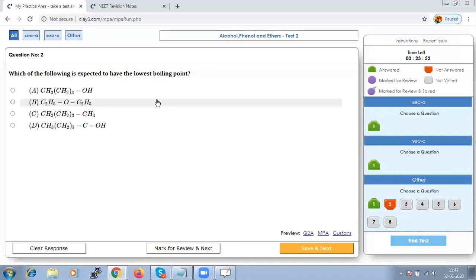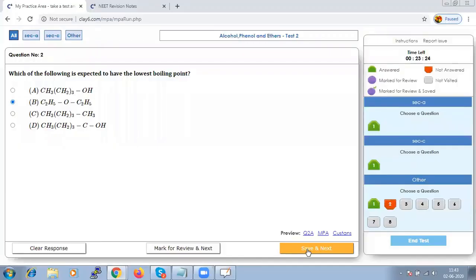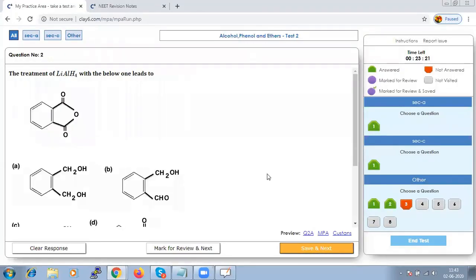The weak polarity of ether will not appreciably raise the boiling point, so ether will have the lowest boiling point. Hence, option B should be right. Let us save that and go to next.